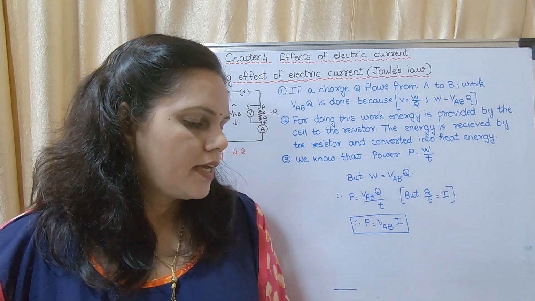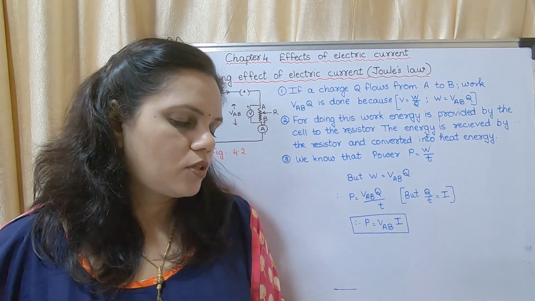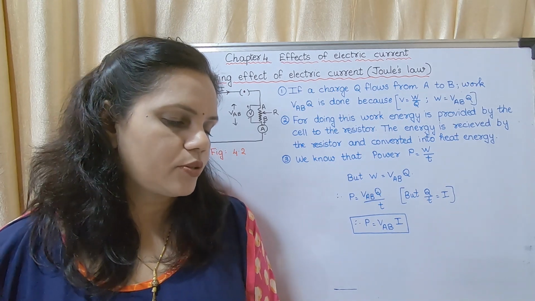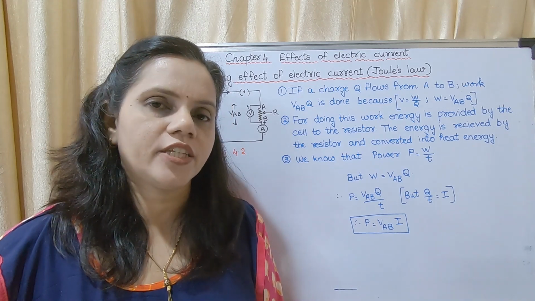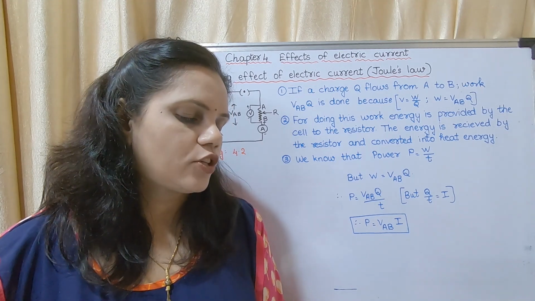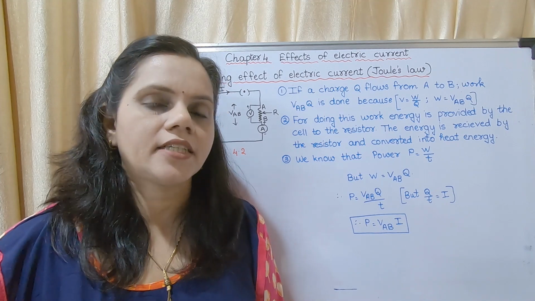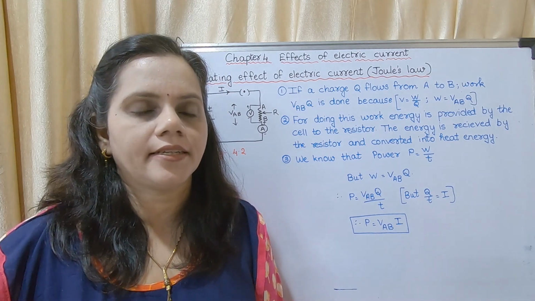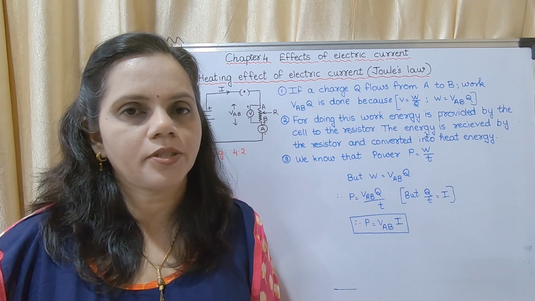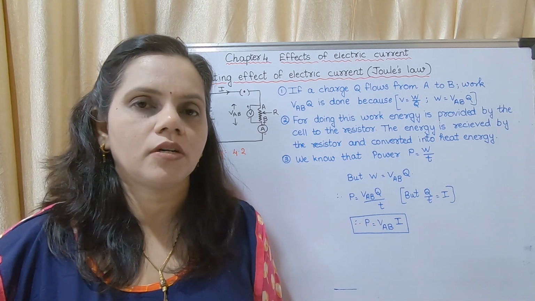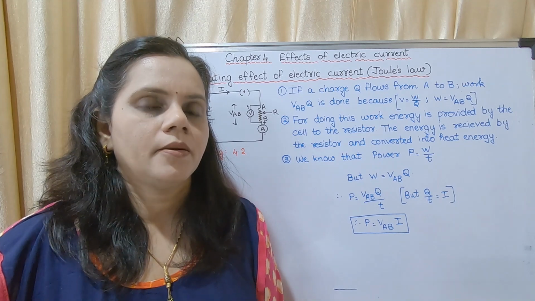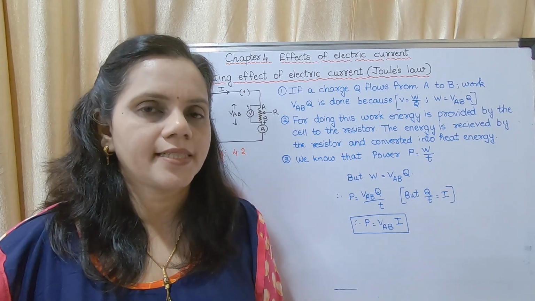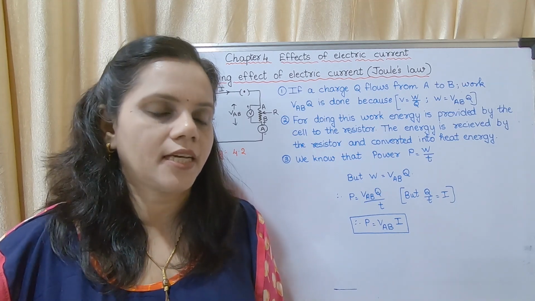Now in this chapter we will study electric current flowing through a conducting wire, an electric current flowing through a resistor, electromagnetic induction, electric motor and generator. This is one of the important chapters. The weightage is about 4 marks to 6 marks. Important questions I will be discussing while teaching.